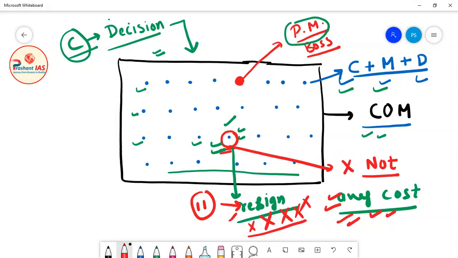So this is my question to you, that what can the Prime Minister of India do in this condition, that a minister is not agreeing with the collective decision and he is also not ready to resign. Then what can the Prime Minister do in this situation? So friends, just pause the video and think for 2 minutes that if you are the Prime Minister of India, then what can you do in this situation. Okay,